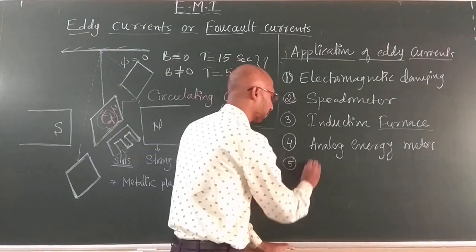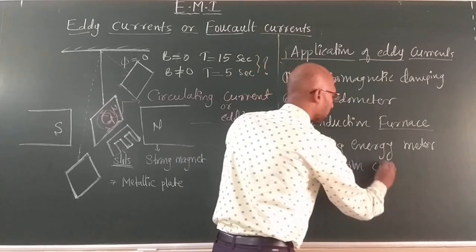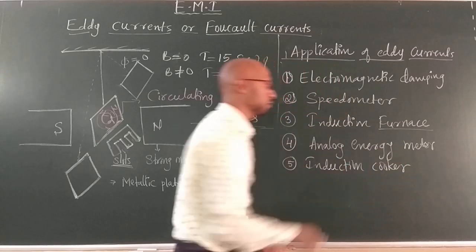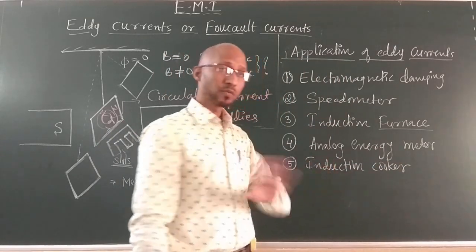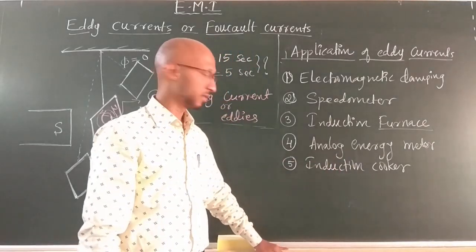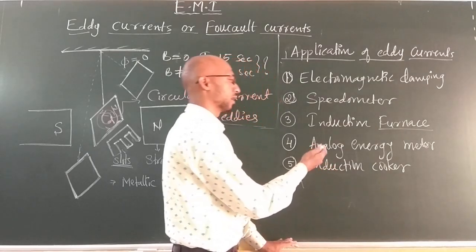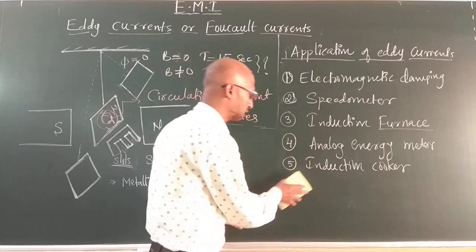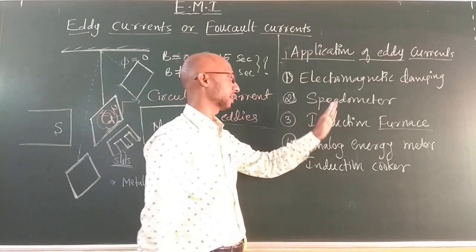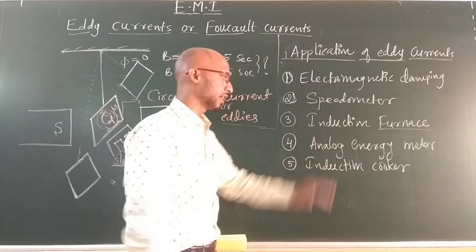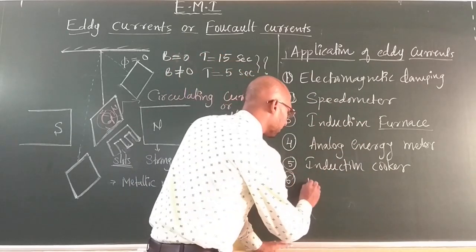Now next will be the induction cooker. Nowadays cooking machines are also coming. Induction means what here? Without any direct attachment, we are using cooking methods. So at least we have to remember 5 applications: electromagnetic damping, speedometer, induction furnace, analog energy meter, and induction cooker. If I want, they are also used in